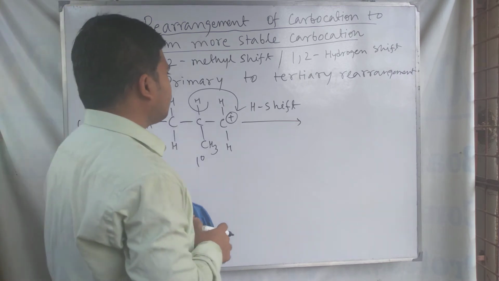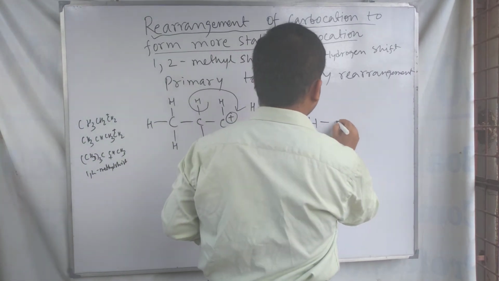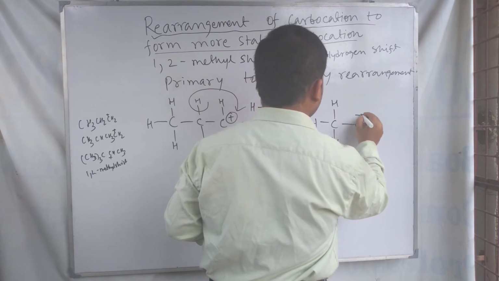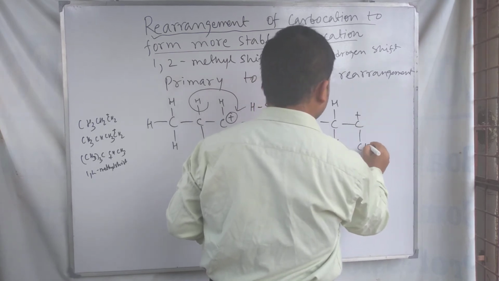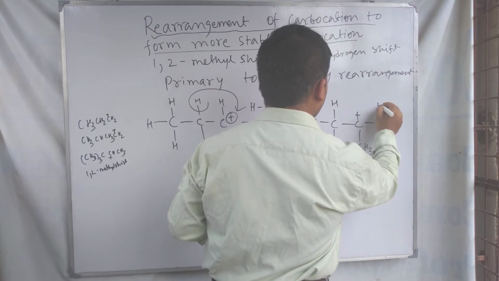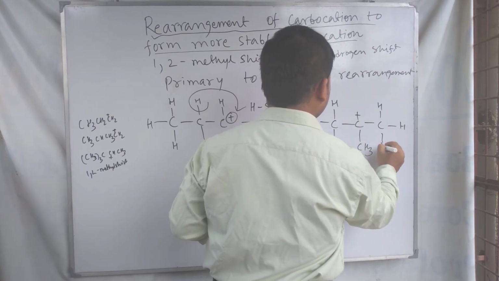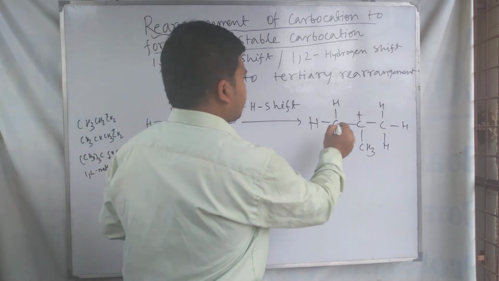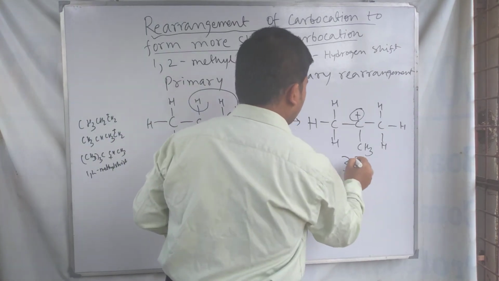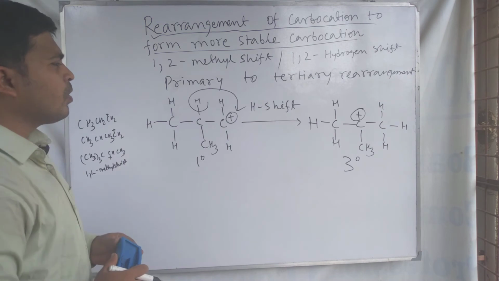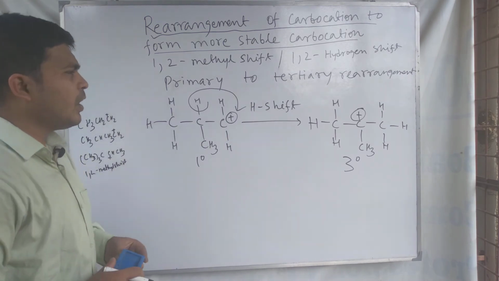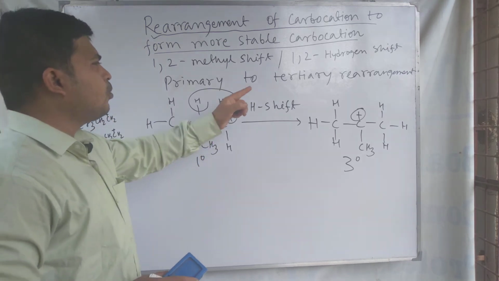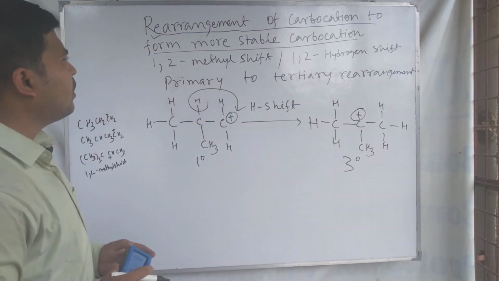Due to the hydrogen shift it is forming this carbocation. See here, it is a 3rd degree carbocation, means tertiary carbocation is formed. Rearrangement of primary carbocation to tertiary carbocation is seen here.